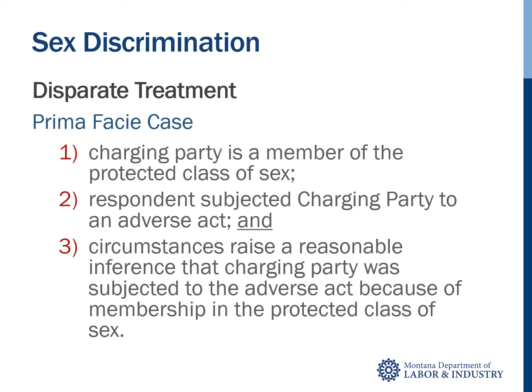The first element requires the charging party prove that he or she falls under the protected class of sex. Next, the charging party must show that he or she was subjected to some type of bad act by respondent. And lastly, the charging party must prove that there is a connection between his or her membership in the protected class and the act taken by respondent. Some evidence that raises a reasonable inference include that the adverse act does not happen to those who are not in the protected class of sex like charging party, or comments that suggest sex was a factor in the act.